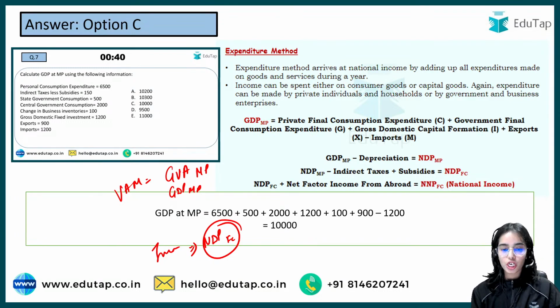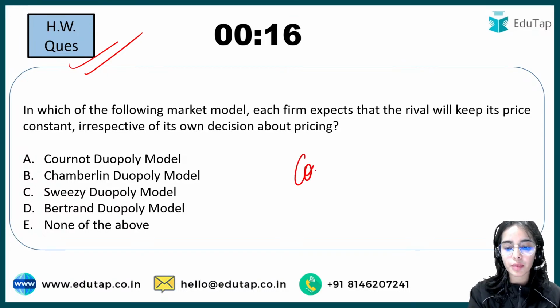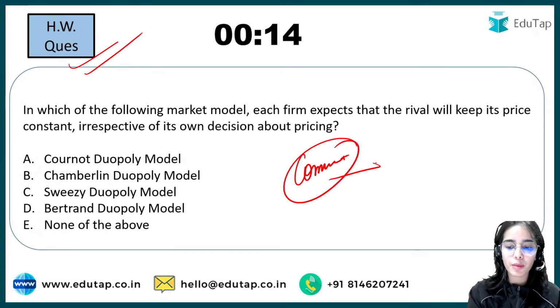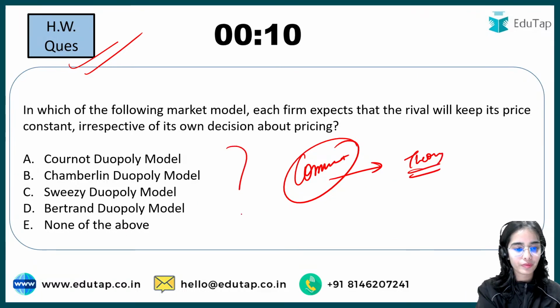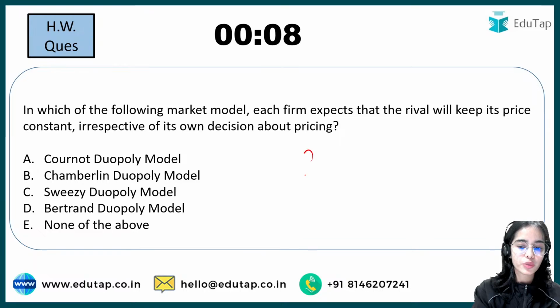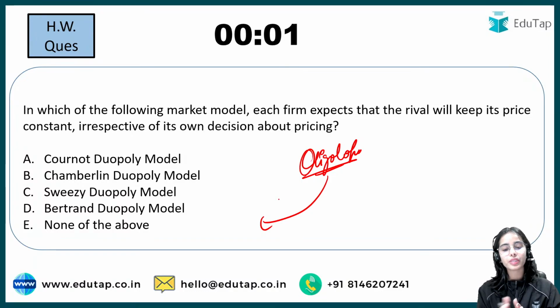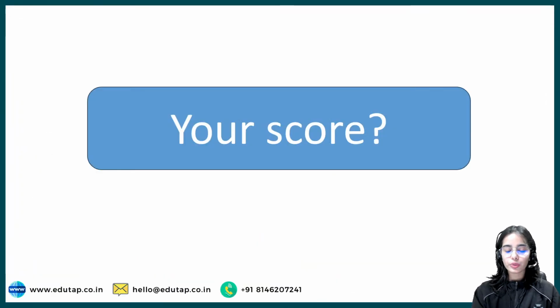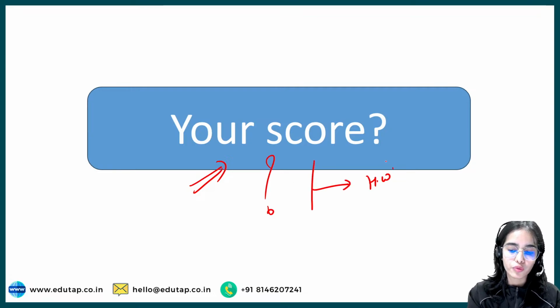Now this is the homework question for you, and do tell me the answer in the comment section. A previous year question has come on the theory of oligopoly. This is a question similar to that, so try to answer this question. This is it from my side, and do tell me in the comment section how much you have scored, and the right answer to the homework question.